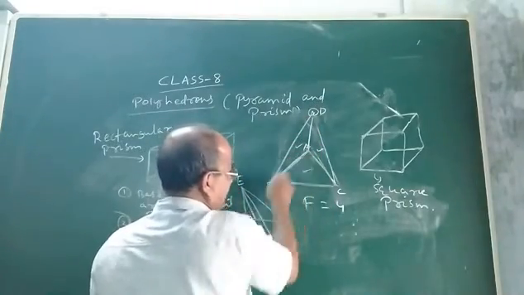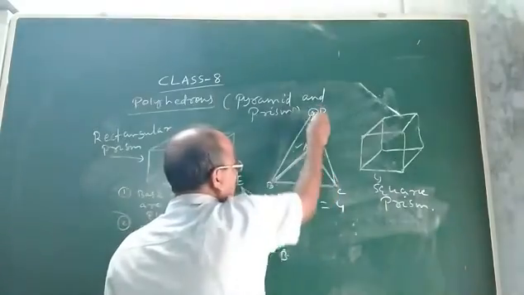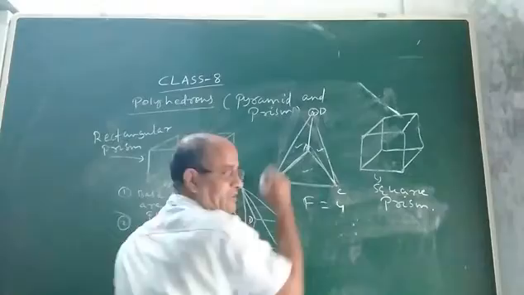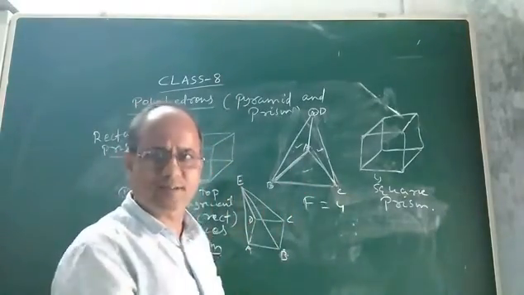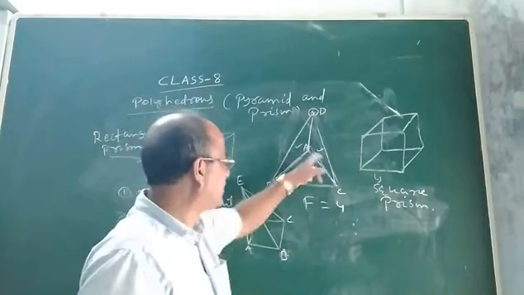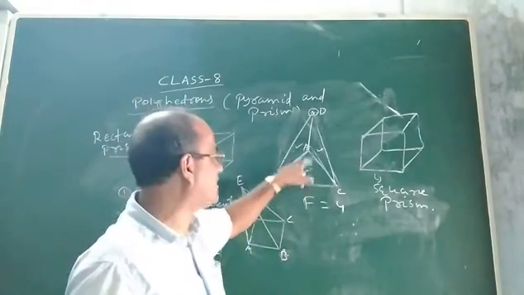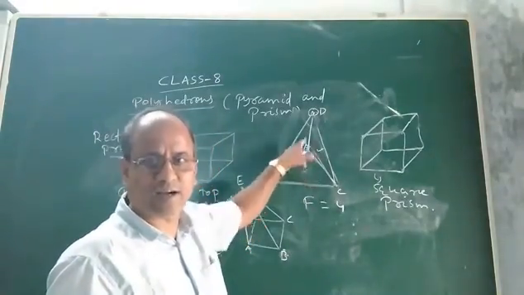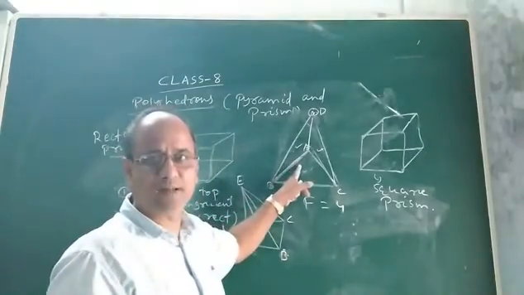Which are the faces? A, B, C is one face. A, C, D is one face. A, D, B is another face. Then B, D, C is another face. There are four faces, and each face is a triangle. So other than this base, there are three more faces. And what is the shape of the lateral faces? Each face is a triangle. So that is why it is called a pyramid.